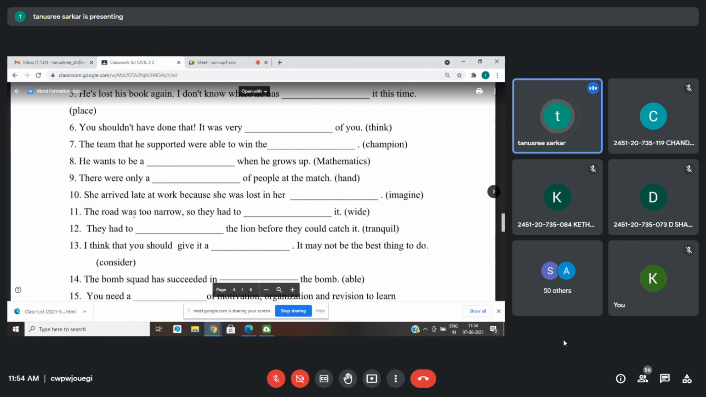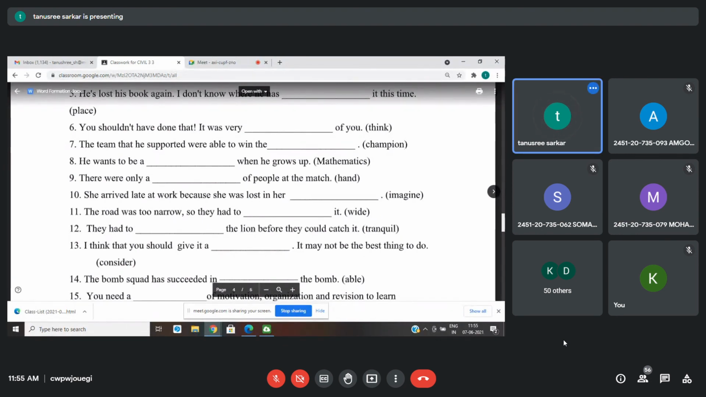Question number 11. The road was too narrow, so they had to dash it. Widen it. Okay. Then, question number 12, they had to dash the lion before they could catch it. Is this a tricky one? Tranquil. Tranquilize. Okay, you can use that also.